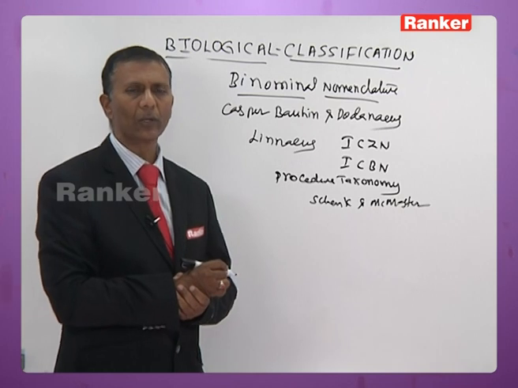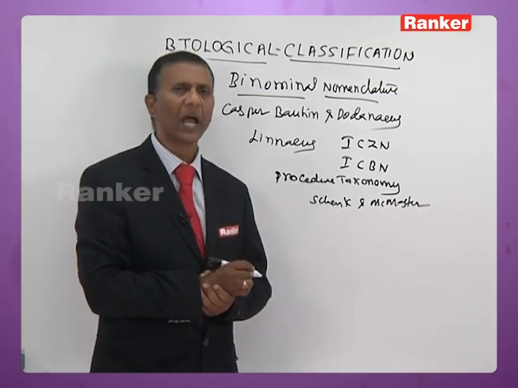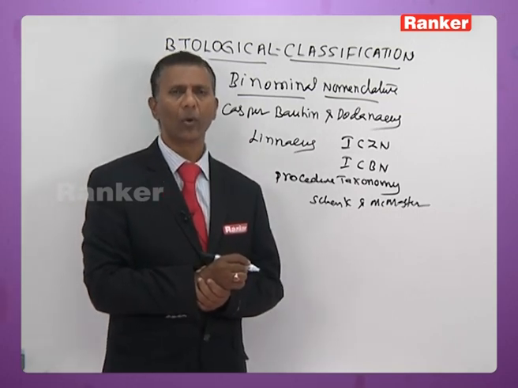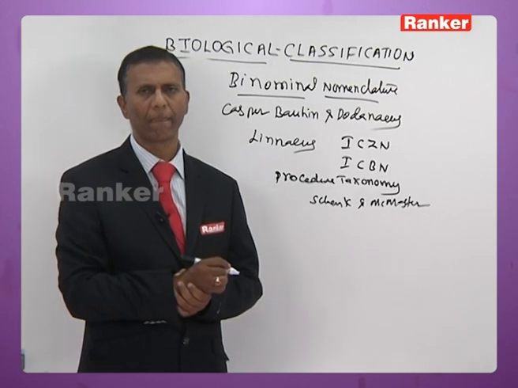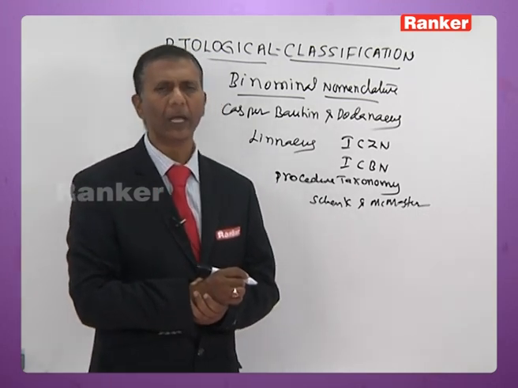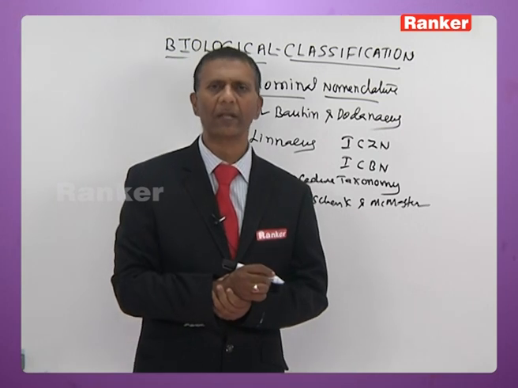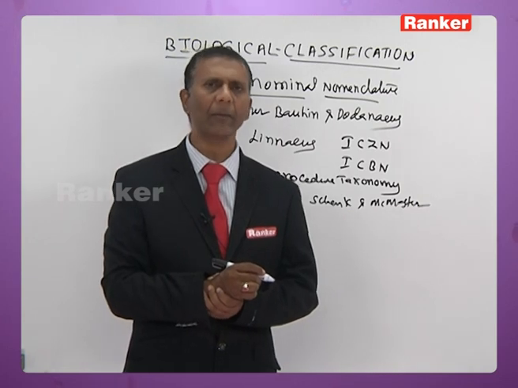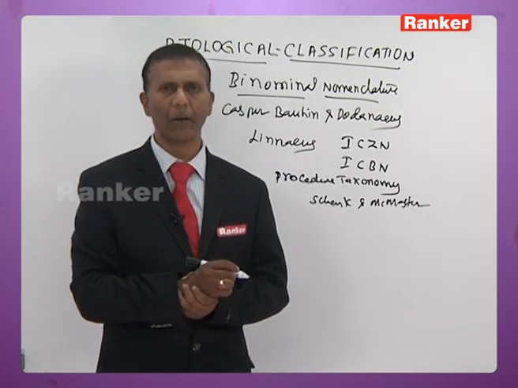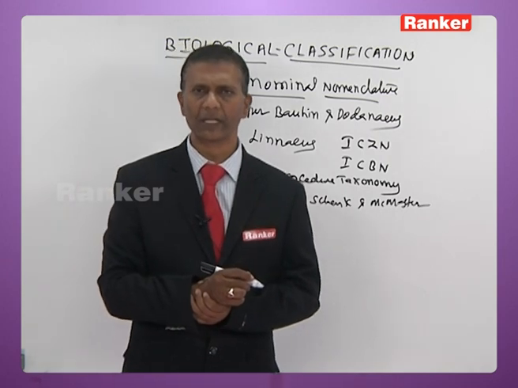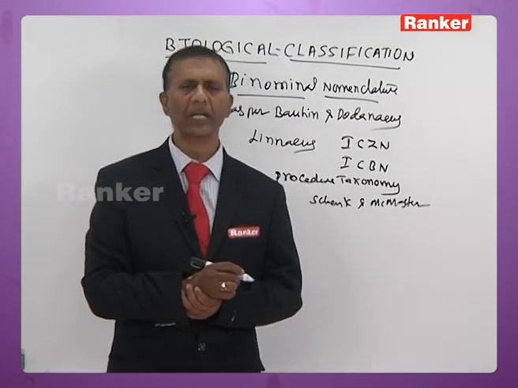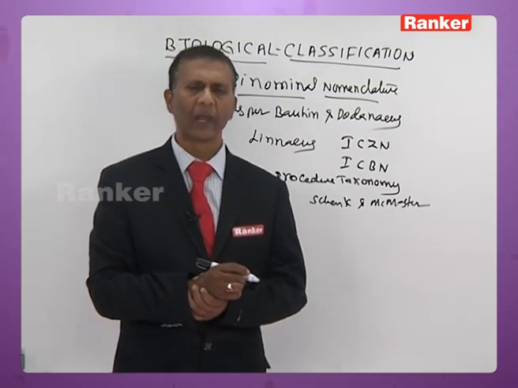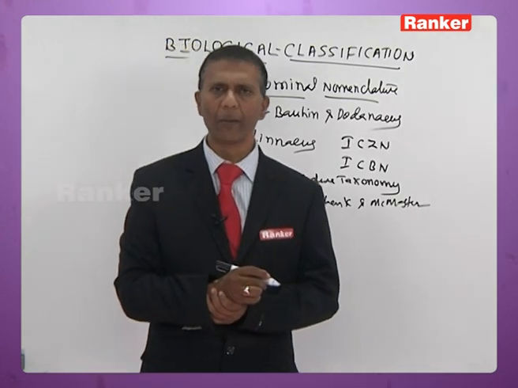From this book, all those rules are obtained and framed in the form of the ICZN, International Code of Zoological Nomenclature. When any animal is newly discovered, that animal should be given a scientific name instead of a common name. The common names pose a communication gap, and there are several disadvantages with common names. To overcome those disadvantages, every organism must be given a scientific name consisting of either two parts or three parts. If it consists of two parts, it is called binomial nomenclature.